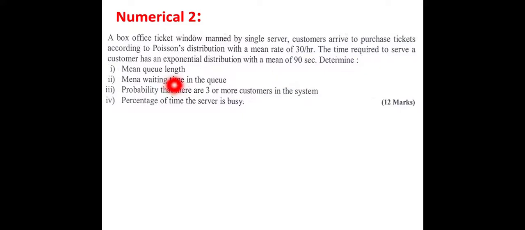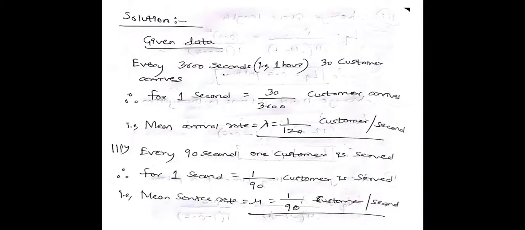Determine the mean queue length, that is LQ, the mean waiting time in the queue, that is WQ, the probability that 3 or more customers are in the system, that is P of n greater than or equal to k, here k is equal to 3, and the percentage of time the server is busy, that is nothing but rho. Okay. So now let us calculate using the given data.